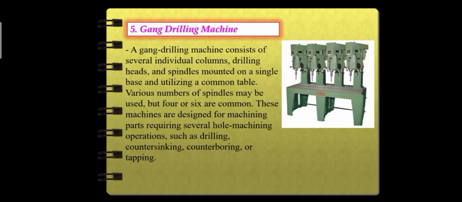Gang drilling machine. A gang drilling machine consists of several individual columns, drilling heads, and spindles mounted on a single base and utilizing a common table. Various numbers of spindles may be used, but 4 or 6 are common. These machines are designed for machining parts requiring several hole machining operations, such as drilling, countersinking, counterboring, or tapping.